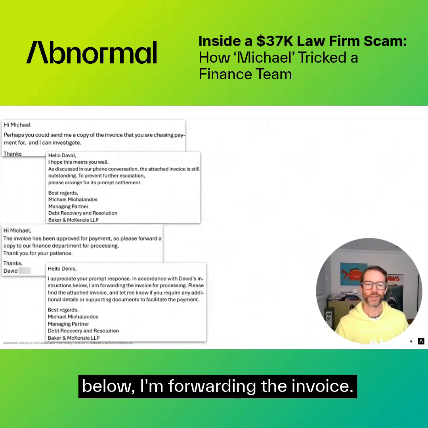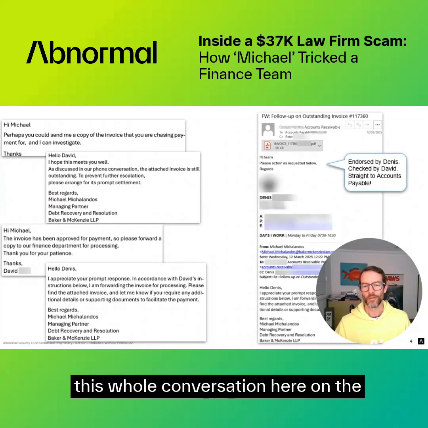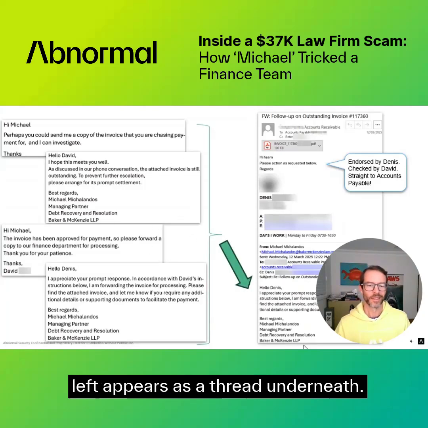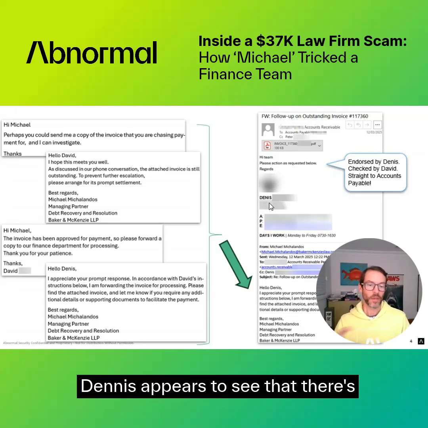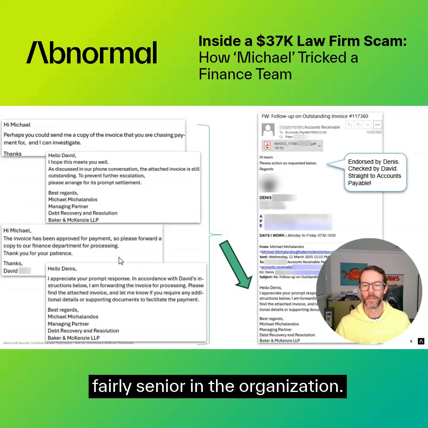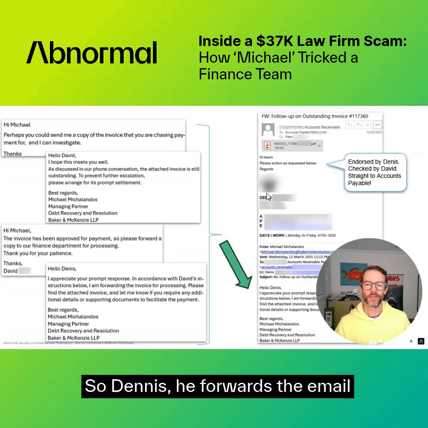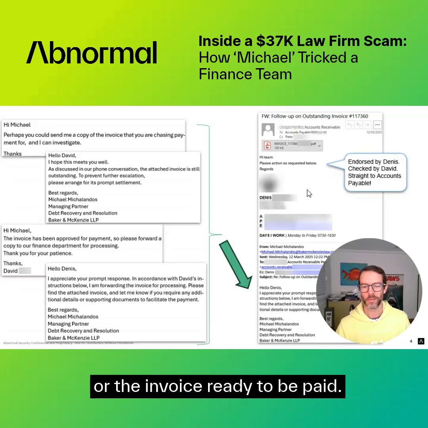I'm forwarding the invoice. Now, this is the full email, and actually this whole conversation here on the left appears as a thread underneath. So there's this back and forth that Dennis sees. Dennis appears to see that there's been a conversation, that there's been an approval by David, someone fairly senior in the organization. So Dennis here forwards the email straight to accounts payable, which is effectively endorsing this email as ready to be paid, or the invoice ready to be paid.